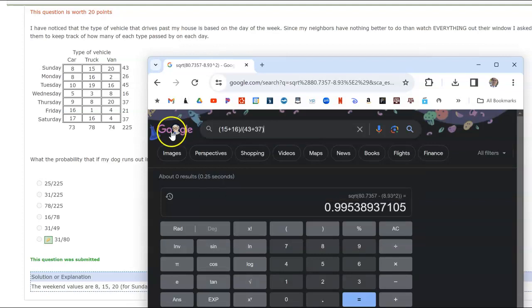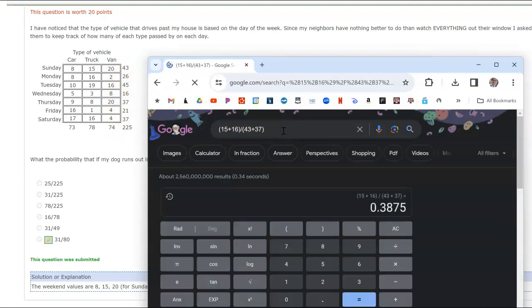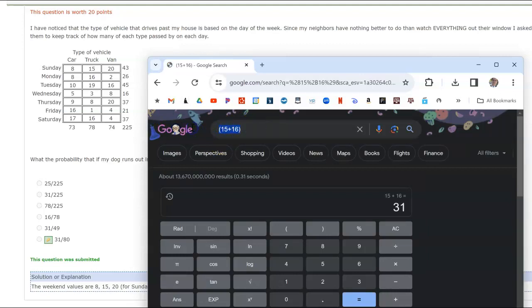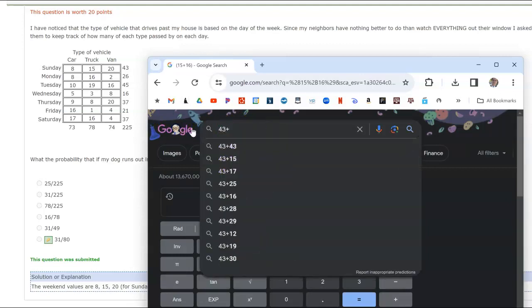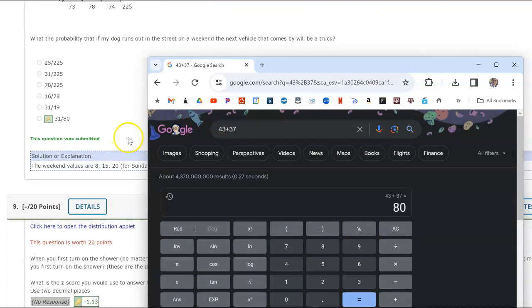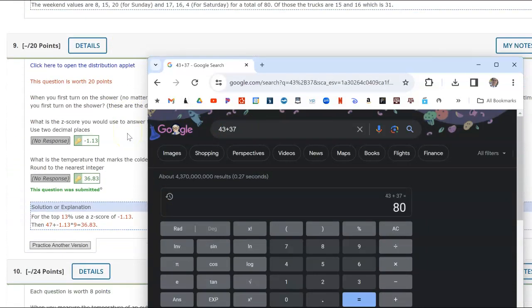I'm not going to divide by the 225, which is a very common error. The 225 is all of these rows. I only want Saturday and Sunday's rows. 0.3875. That's annoying. The answer key has them separated. So 15 and 16 is the 31, and the 43 and 37 is the 80. I feel like you could have just done the decimal.